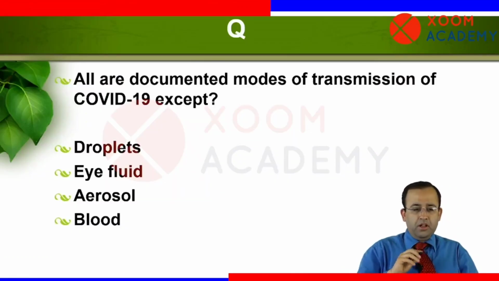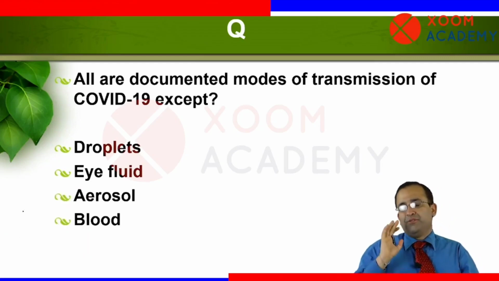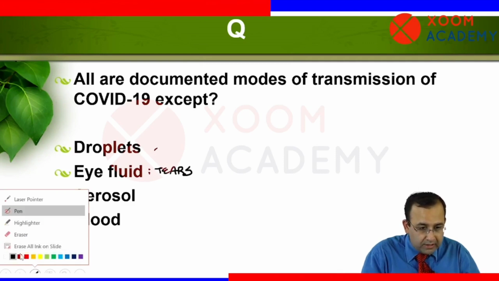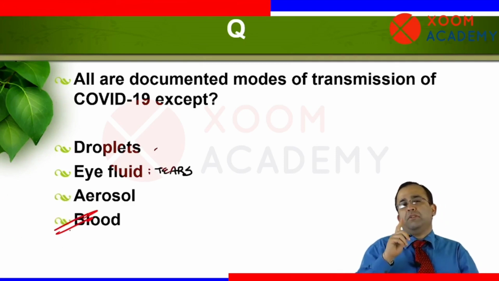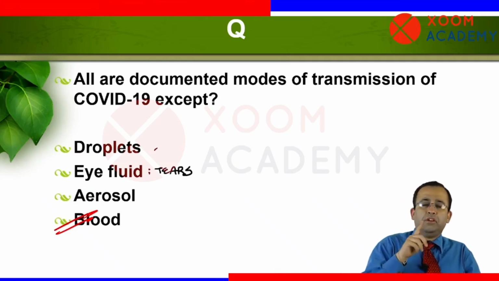Next point. Tell me the answer. All of the following are documented modes of transmission except: droplets, eye fluid, tears. Tears are known to transmit COVID-19. Aerosol too. Blood is not. It is not transmitted by the parenteral route. So all are documented modes of transmission except blood.